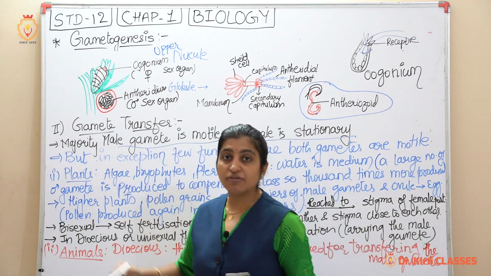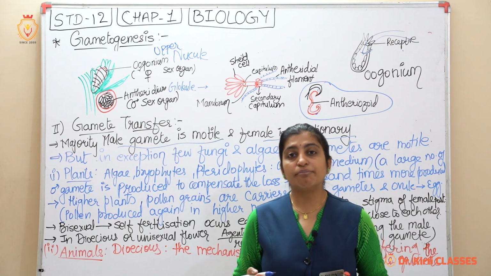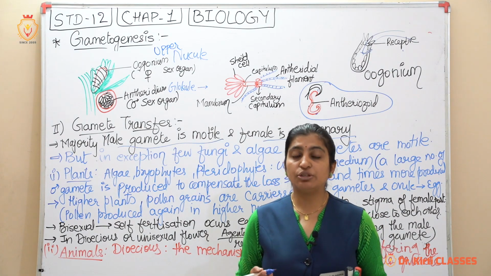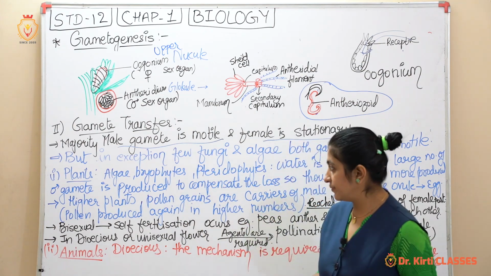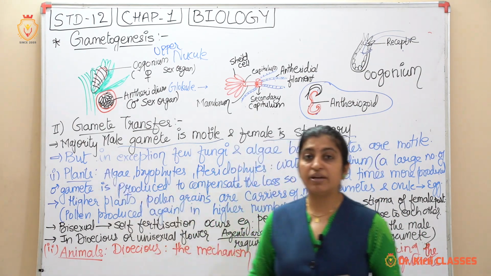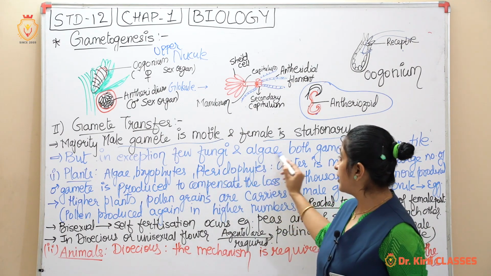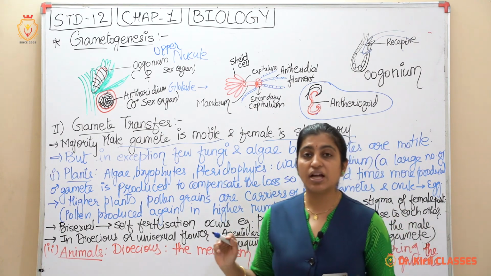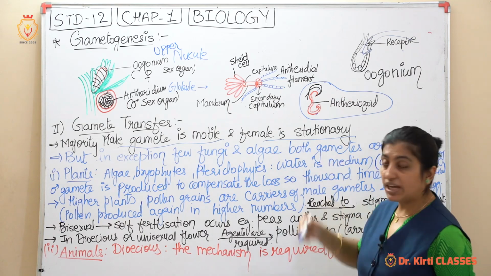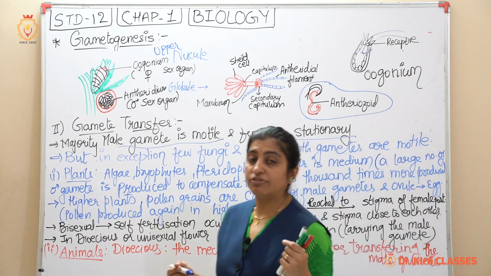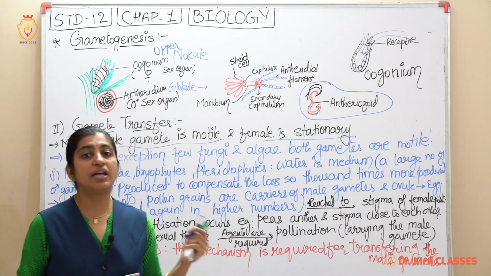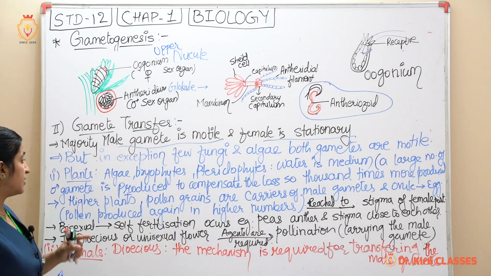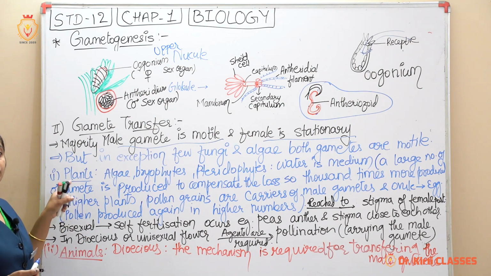So the gamete transfer will happen as soon as the maturation of both the male and female reproductive organs and gamete formation take place. In some exceptional fungi and algae, both gametes are motile. Now we will see some plants where only the male is motile and the female is not. We will see plants first and then look at animals.